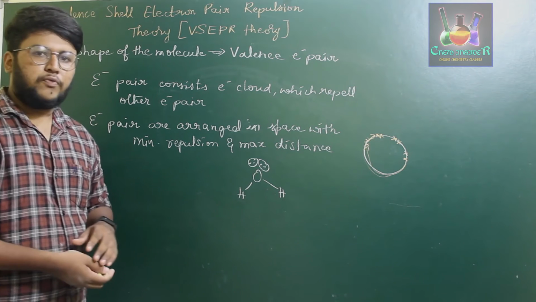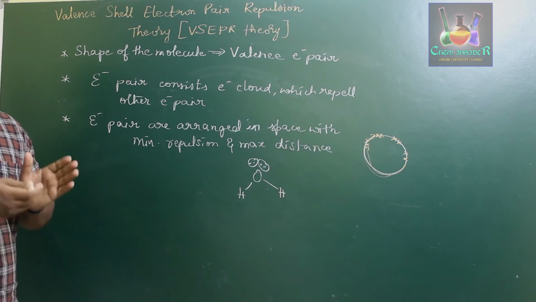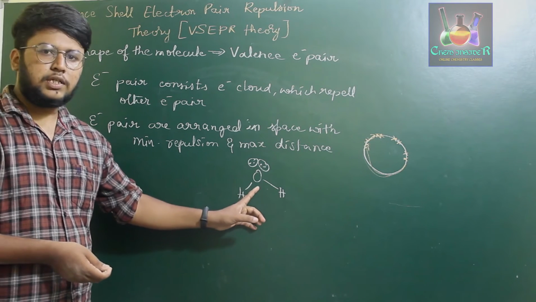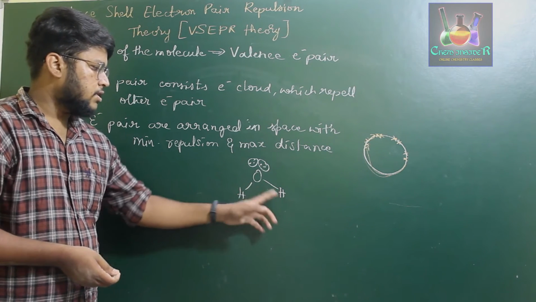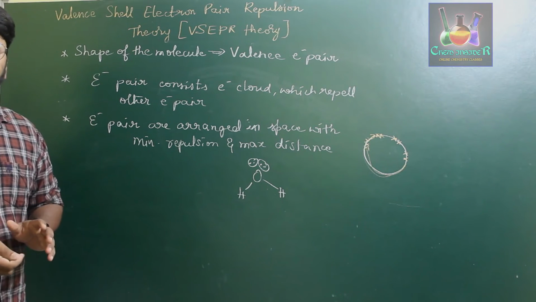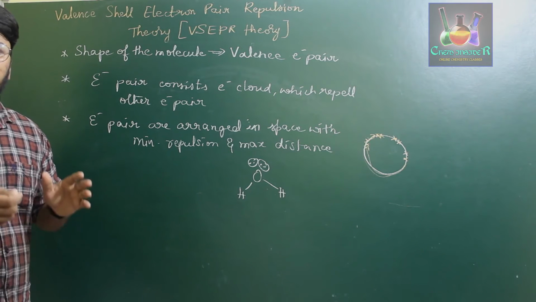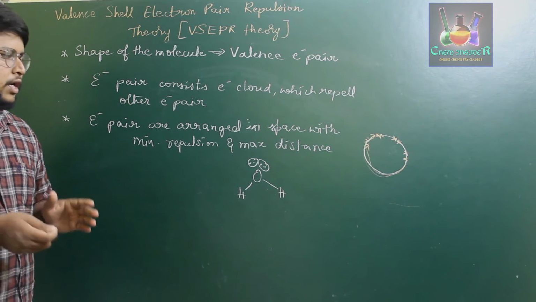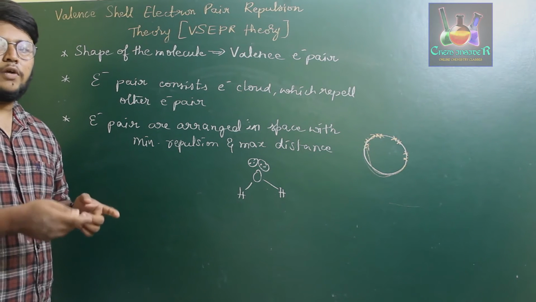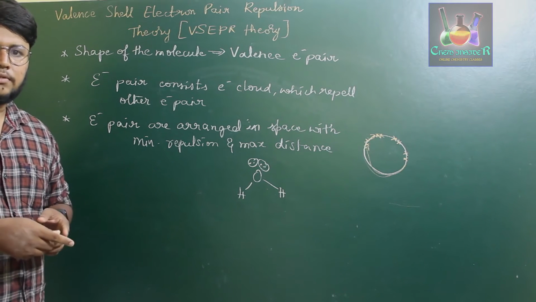These two lone pairs of electrons are completely localized on the central atom. So if we consider oxygen as the central atom, then these lone pairs will be localized on that particular oxygen itself. And if it has lone pair of electrons between two different atoms, like for example in